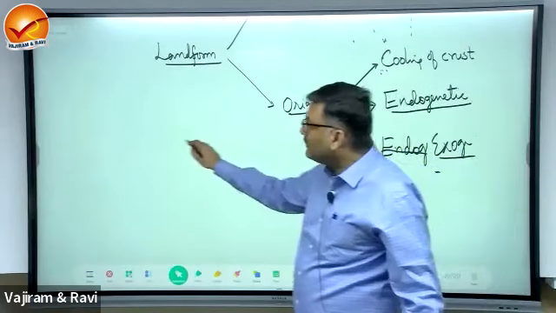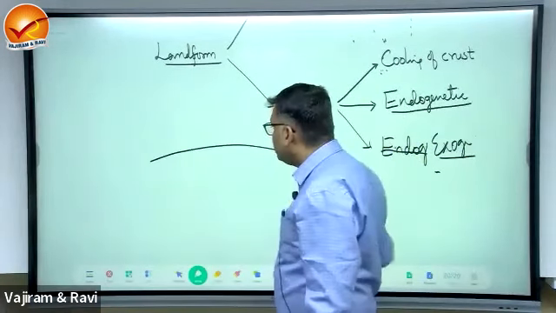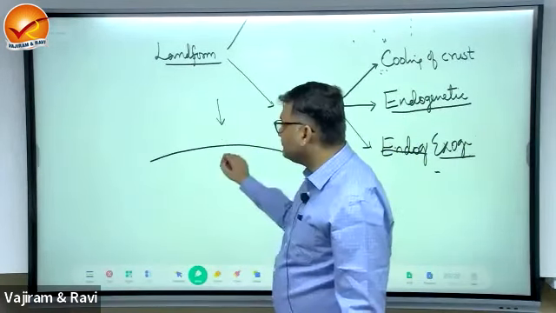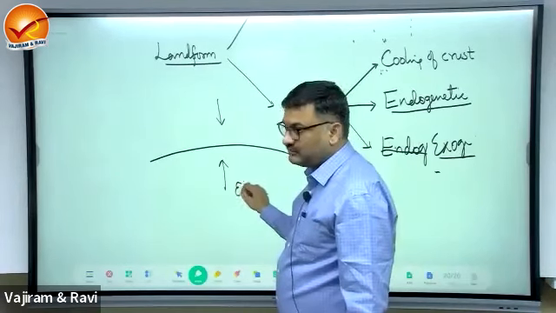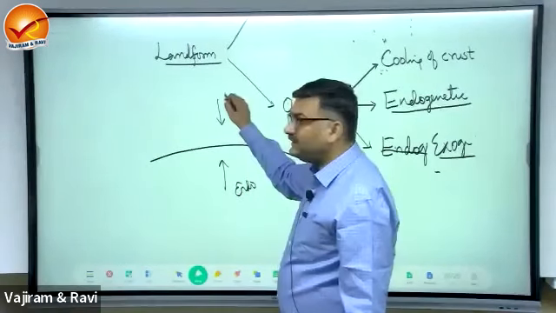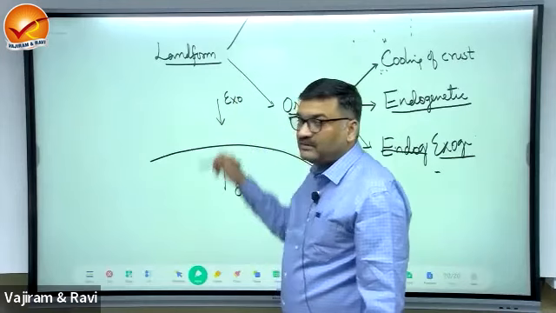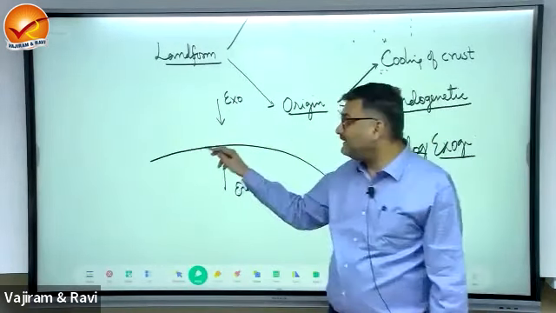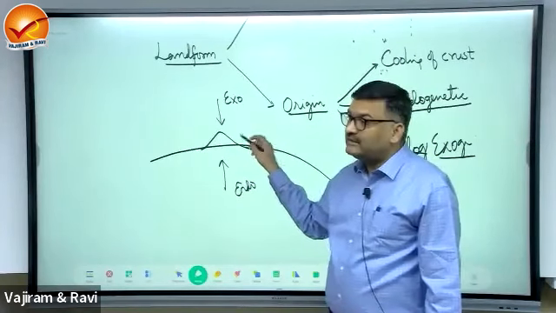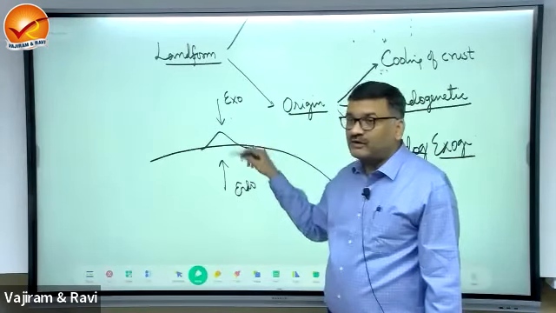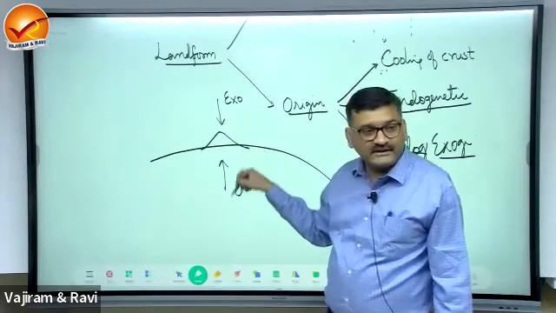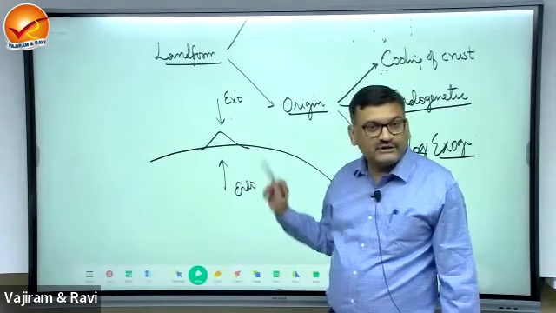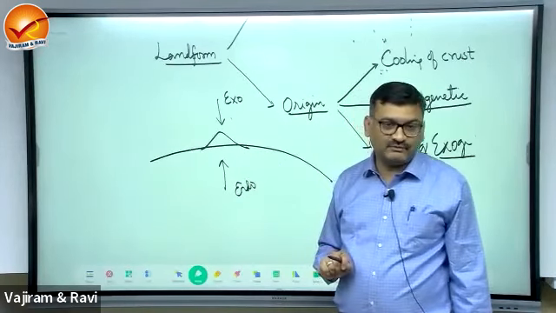So the surface of the earth is influenced by two forces, one from the interior and one from outside. Whatever is created on the surface is the outcome of competition between endogenetic and exogenetic forces.